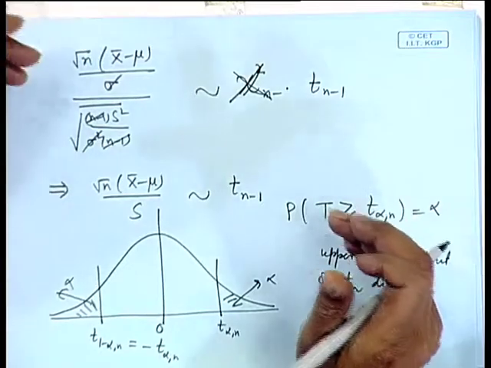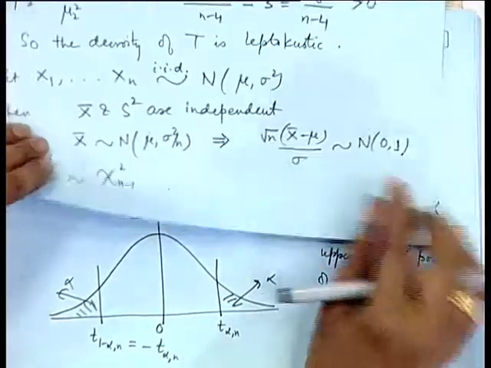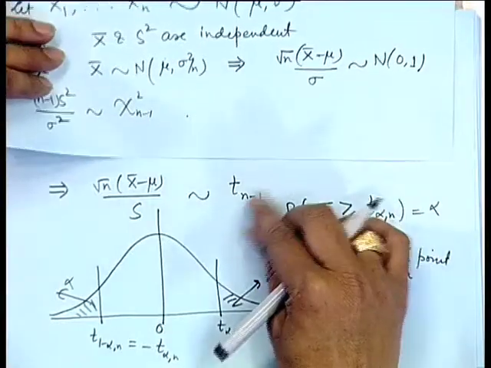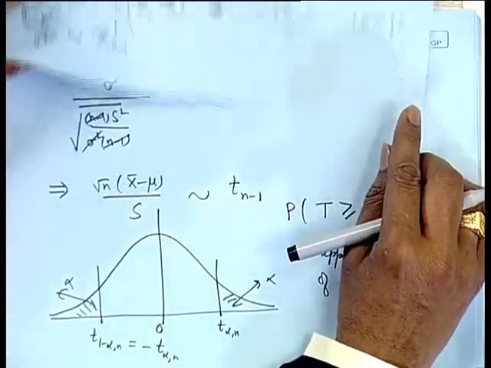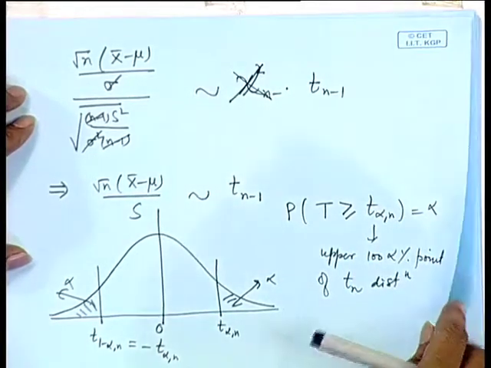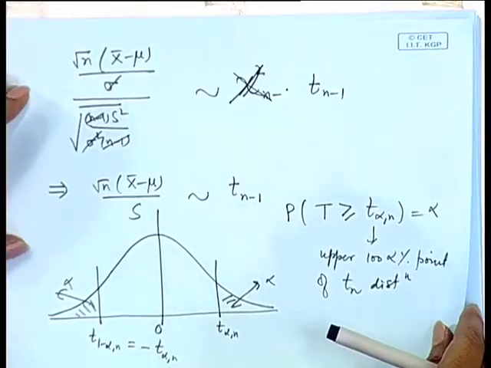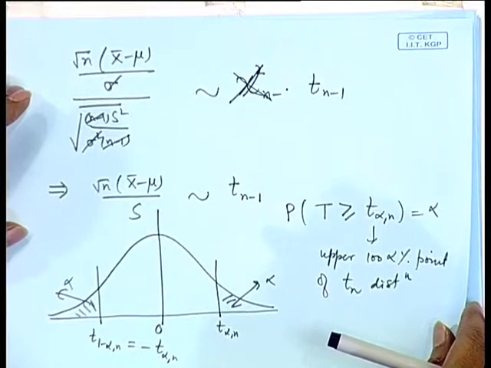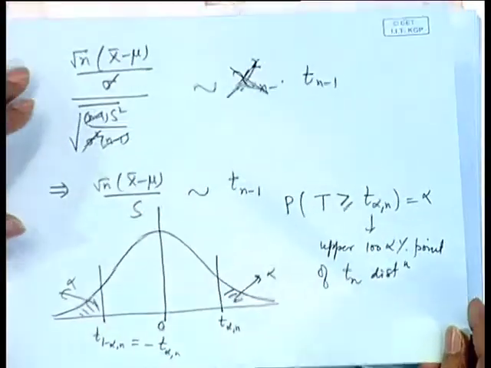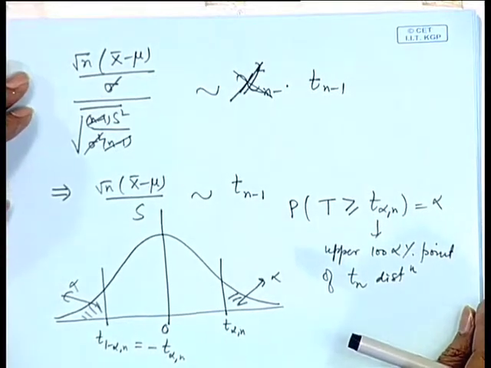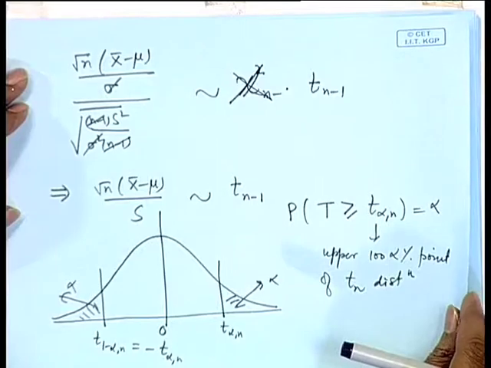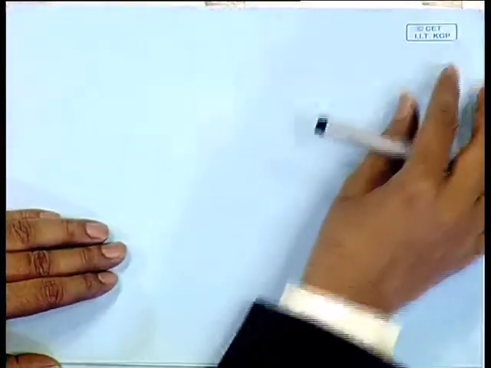Another thing I said is that if you replace sigma by s, then you have a t distribution; here you have a normal distribution. This shows some close similarity between t distribution and the standard normal distribution. Actually, it is true. In fact, we can prove that as n becomes large, the t distribution can be approximated by a standard normal distribution. So, we prove the following result.